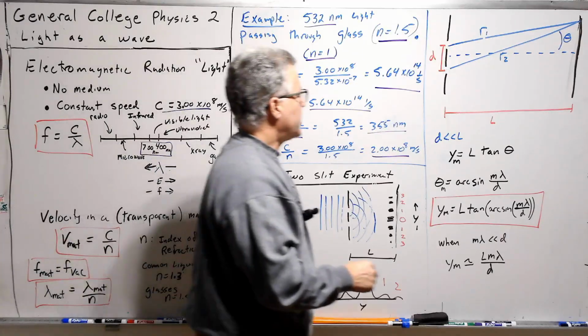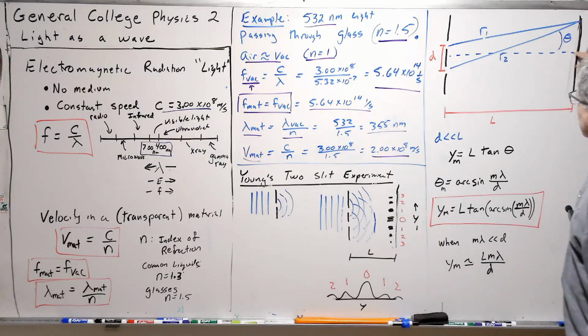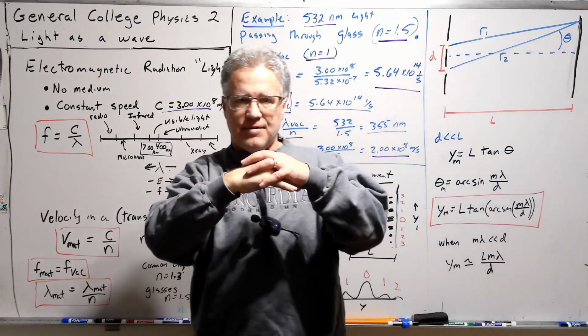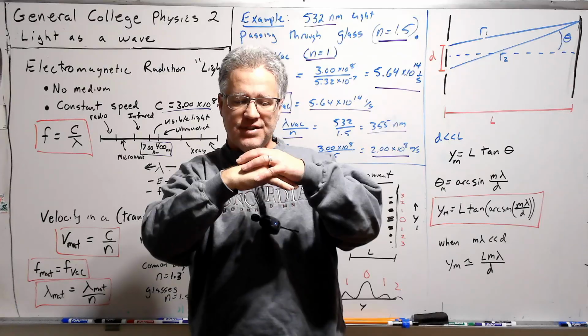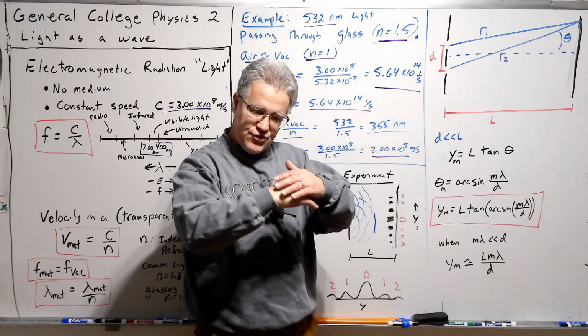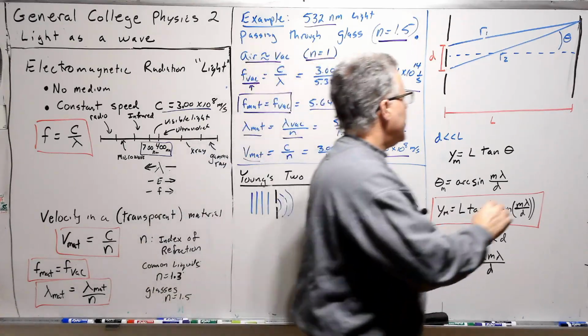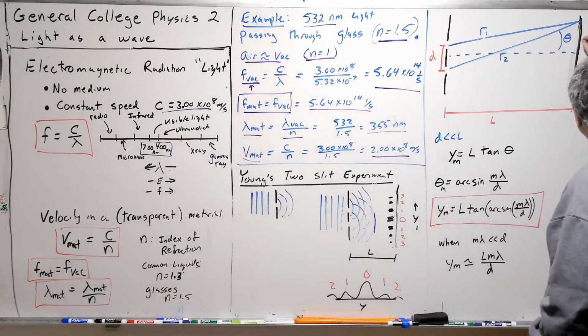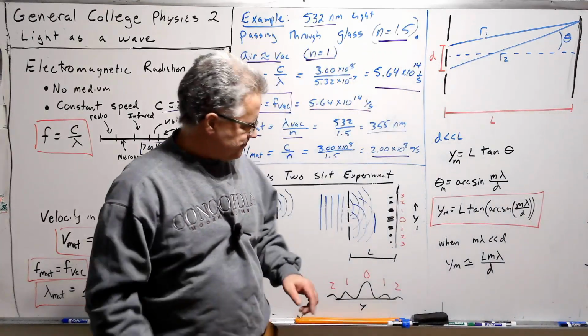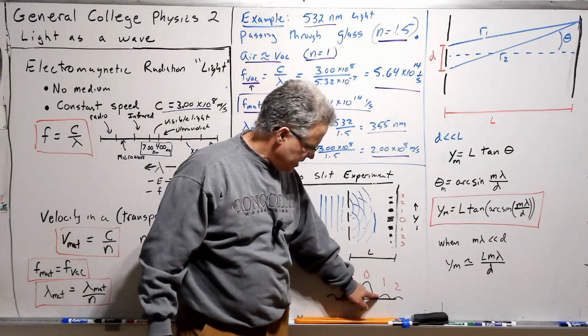So let's look as we go from here. This distance would be exactly the same. The two waves would be exactly on top of each other. There's no difference in distance. So they would constructively interfere and give us our 0th peak. Now, as I move this way, I'll reach a point where they're half a wavelength apart, and that's going to be right here.